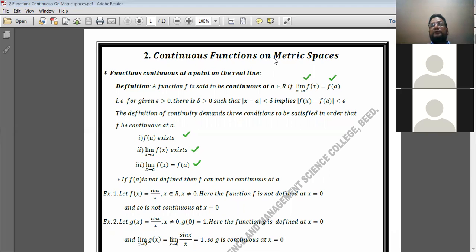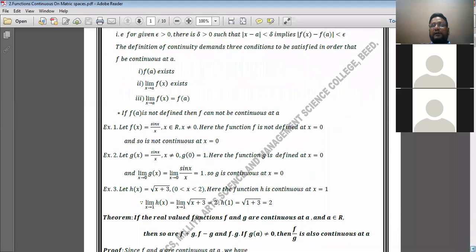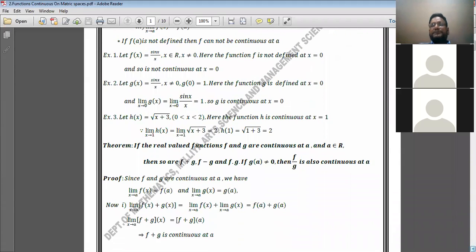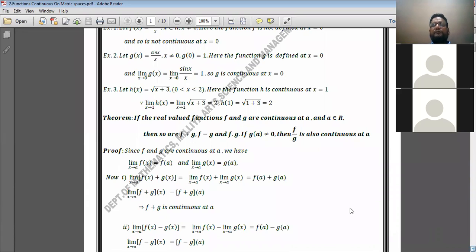Okay, so very first I have defined the continuity of the function, then I have discussed a few examples, and after that I have discussed the first theorem of this topic. It is: if f and g are continuous at a point, then their sum, difference, product, means f plus g, f minus g, f into g, and f upon g are also continuous at that point a.